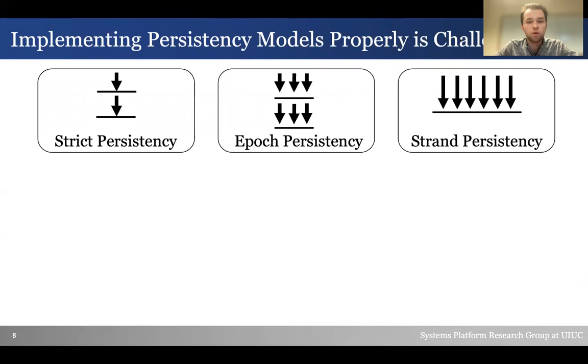Let us now discuss how programmers can use them to implement their programs. A developer could choose any one of the models depending on the needs of their program. If persistency is important, then strict persistency may be best. However, if performance is more important, epoch or strand persistency may be a better fit for the developer.